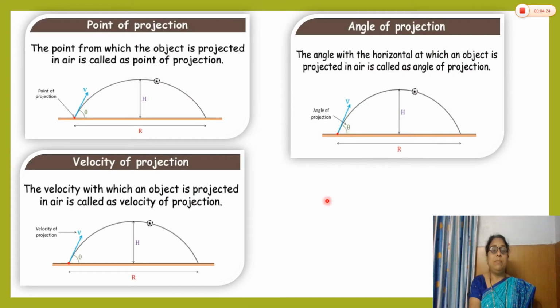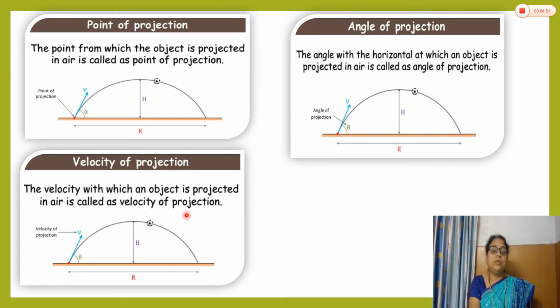Now, we see some parameters of projectile motion. The point from which the object is projected is called the point of projection. Then what is the angle of projection? The angle made by the object with the horizontal when it is projected in air is called the angle of projection. See here in the diagram, theta is the initial angle of projection.